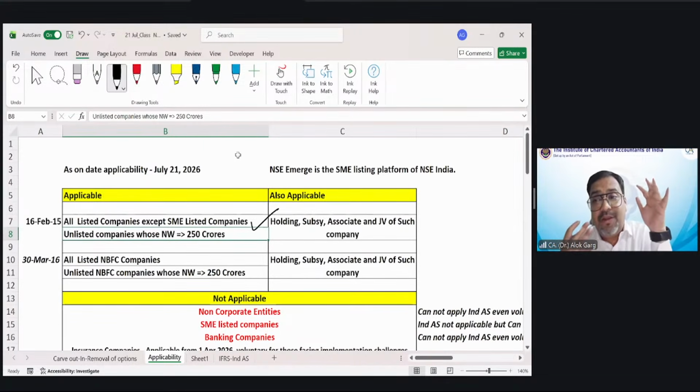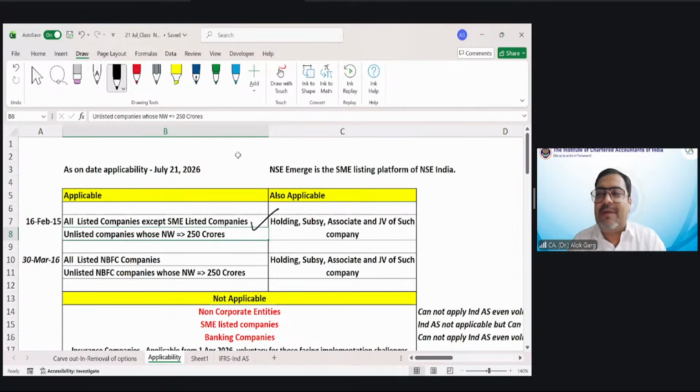Since you prepared your financial statements as per Indian GAAP for 25-26, you got to know that on 31st March 26 your net worth is 270 crore. Now Ind AS is applicable to me, for which period? 26-27.